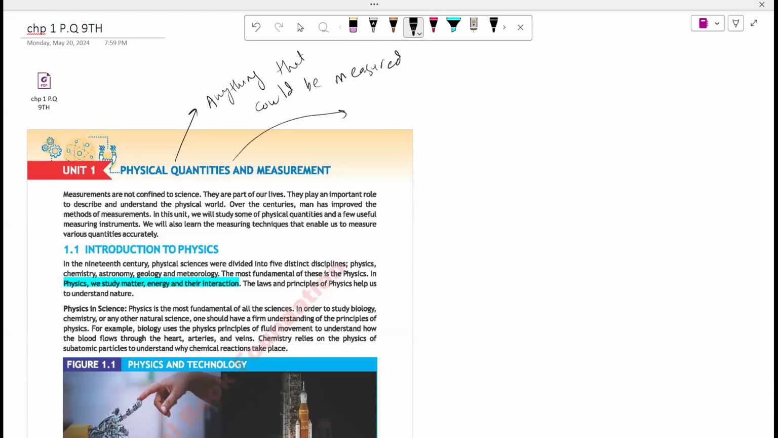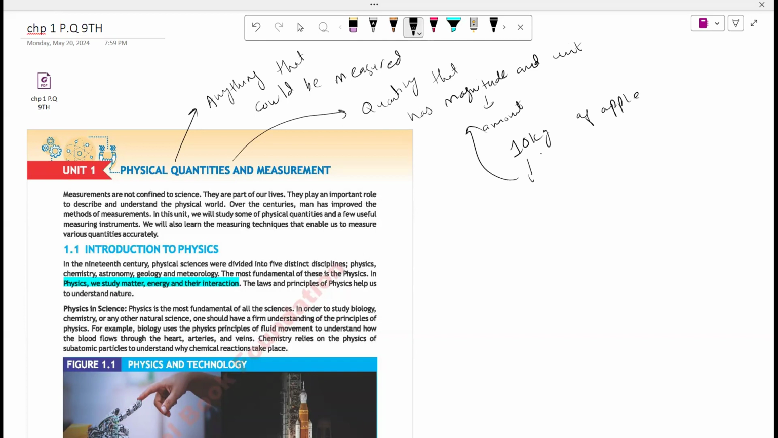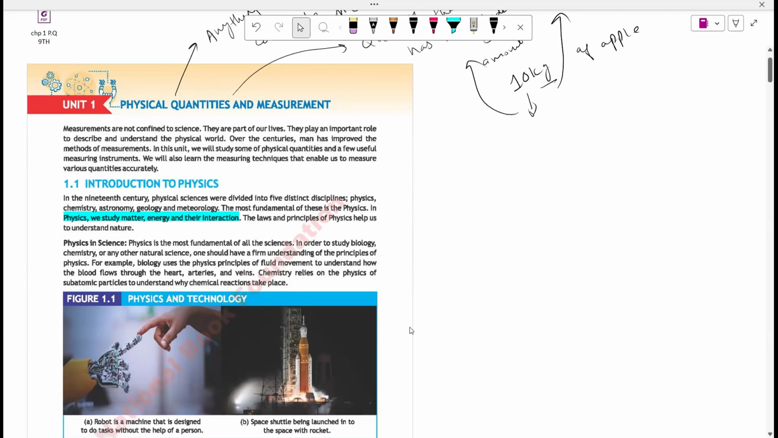Physical quantity is also defined as a quantity that has magnitude and unit. Magnitude is basically the amount. For example, if I say I have 10 kgs of apple, so 10 is the magnitude and kilogram is the unit. So if something has a magnitude and a unit, it would be a physical quantity. And secondly, anything that you could measure is a physical quantity. Clear? Yes.